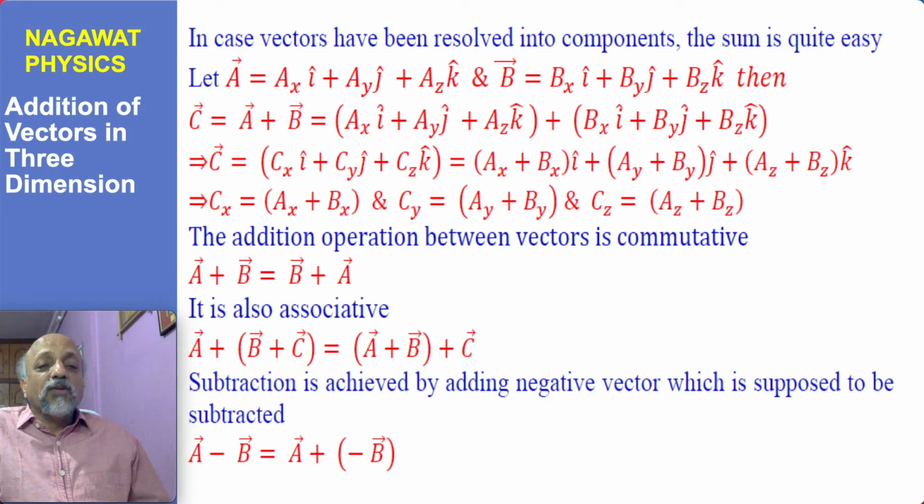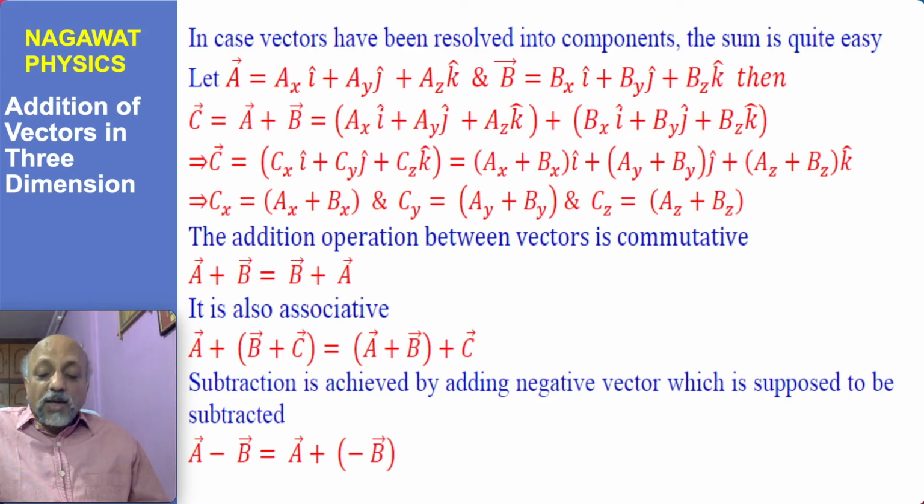So the vector A can also be resolved in the same manner as pointed out earlier, in the three directions, and can be written as axi plus ayj plus azk. And if you take the summation, then you can again write in the same manner that the x component of the resultant vector will be the sum of the x components of the vectors taking part in addition, and the same will hold for the y component and z component. So x, y, and z, three different axes are being taken in a similar manner, but along different axes you consider the projections along that particular axis when you are discussing a sum or anything like that.